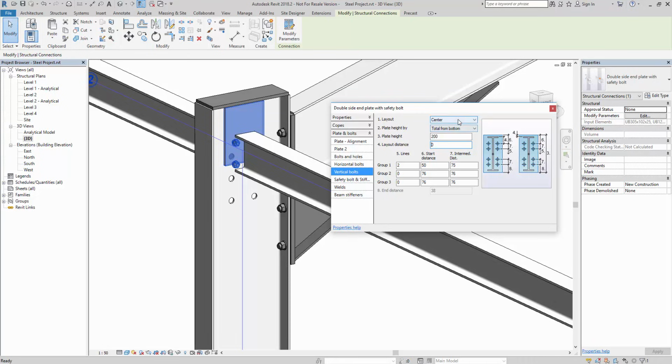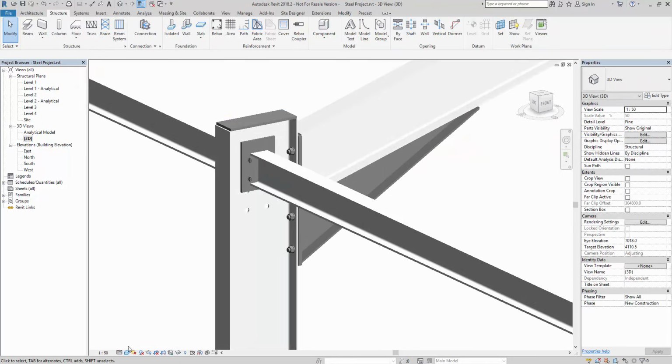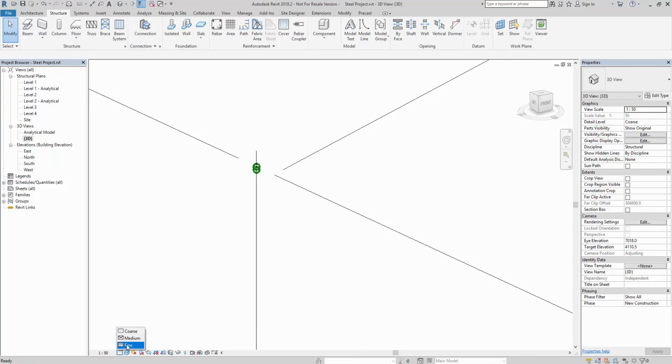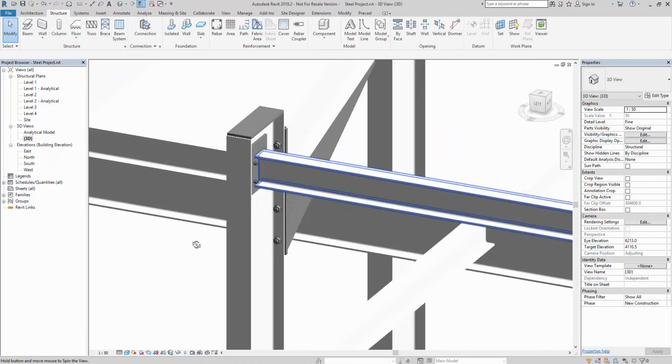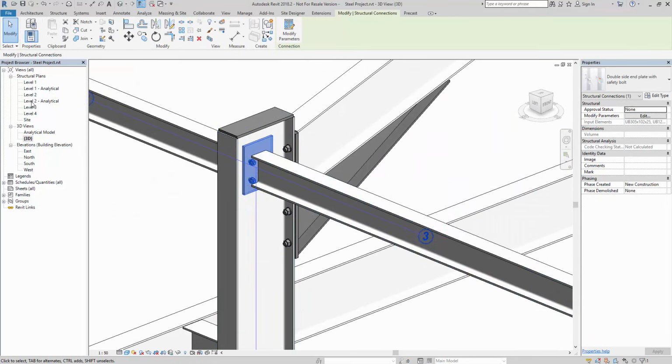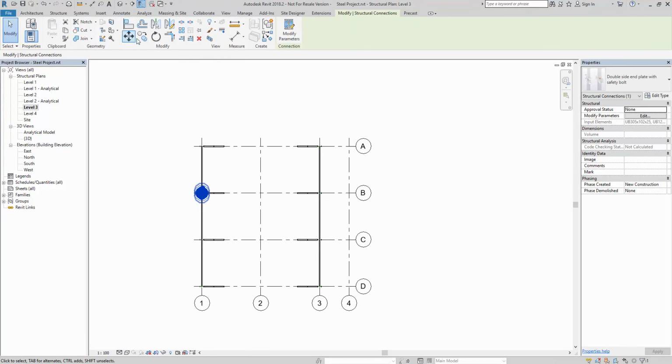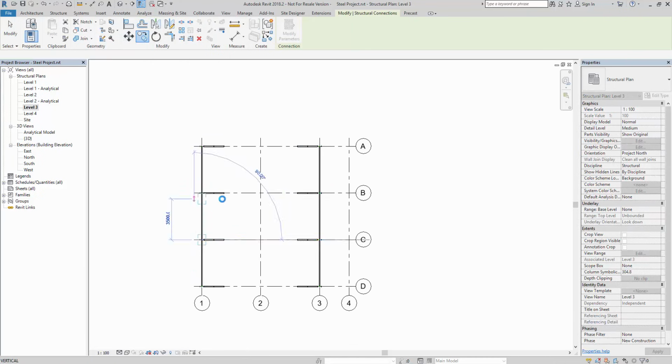It's just a matter of laying this out correct. So center, layout distance of 50, and that's starting to look okay. So if we set that to 35 maybe, that's a bit better. So let's go with something like that. Again, coarse, define. So again, I'm going to select that, go to level 3. I can copy that into position and then mirror it across, and then copy that into position.